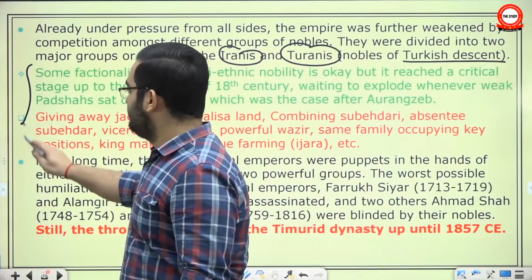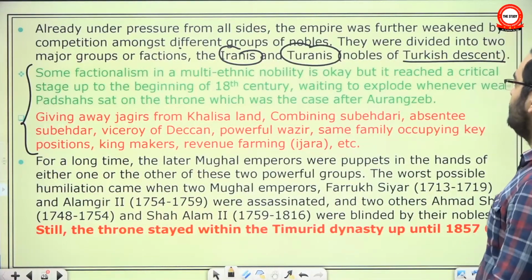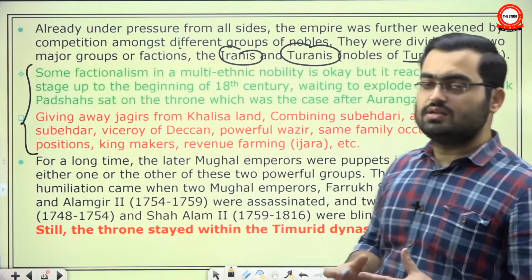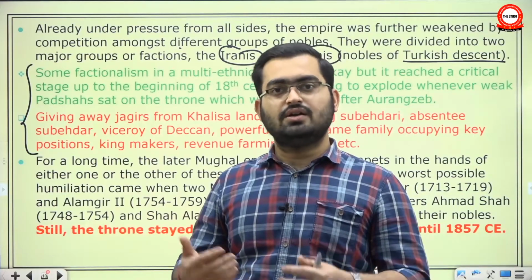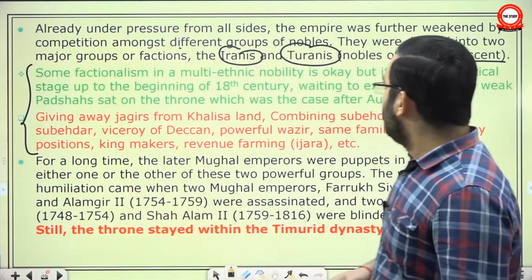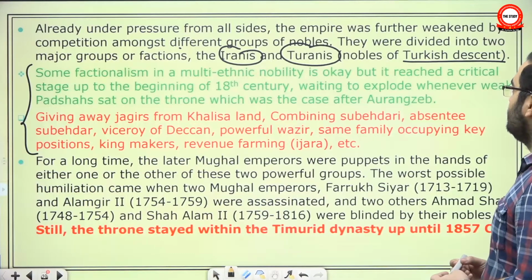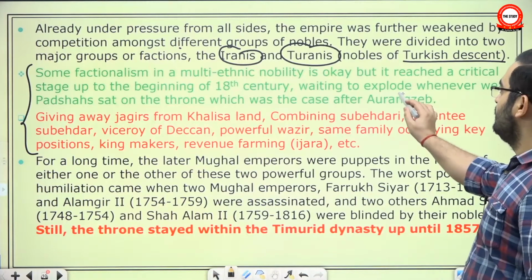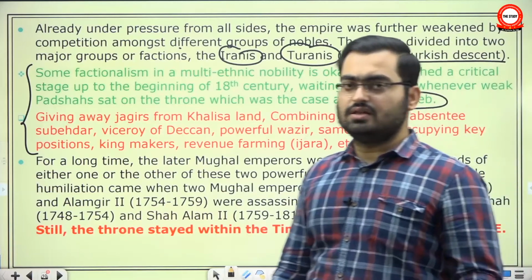Again, these 2 points I have added here. What it says is that some factionalism in a multi-ethnic nobility is okay. It is natural that they will coalesce into certain interest groups. Even in modern administration, whenever you have a coalition government, you have certain interest groups pulling away from each other. But it reached a critical stage by the beginning of the 18th century, waiting to explode whenever a weak Padshah sat on the throne, which was the case after Aurangzeb. So the factionalism was there. It will always be there.